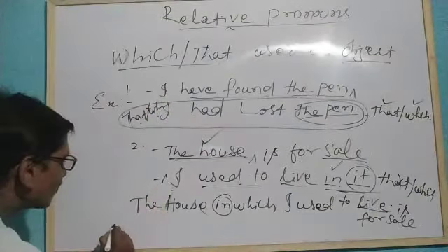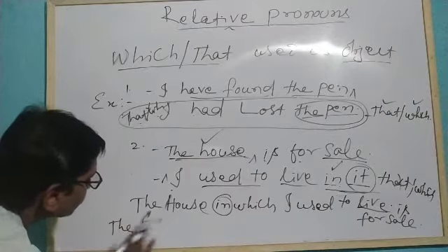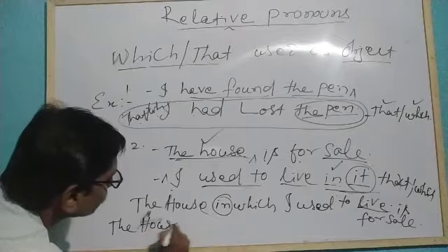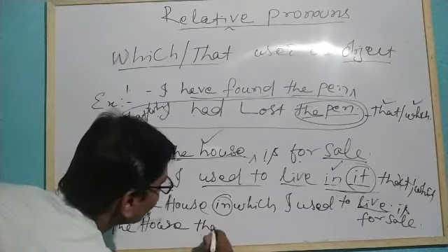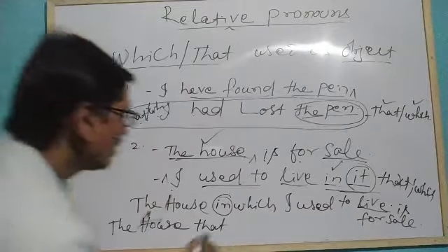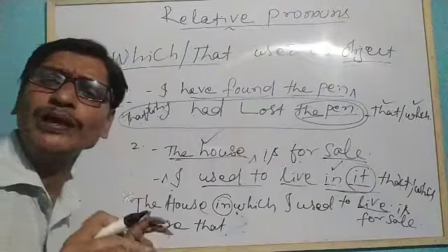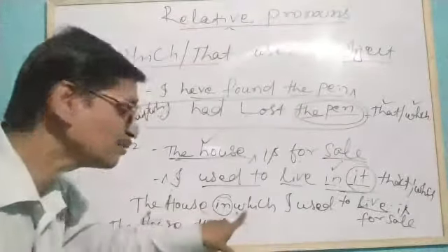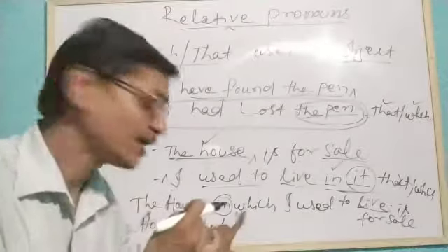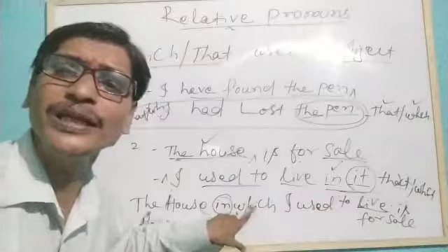You see, the house that, or which also you can use, but we want to understand how we are using that in place of which, because which will surely be used if there is a preposition. But in that we cannot use.